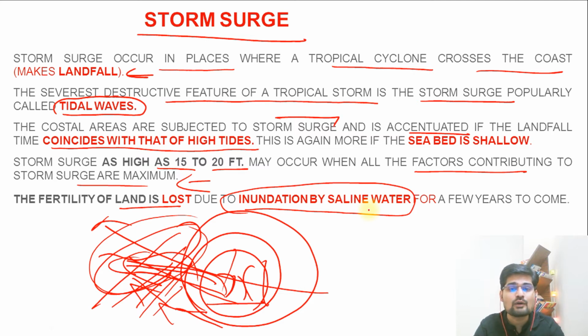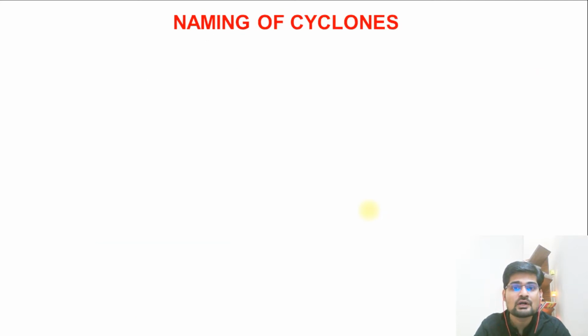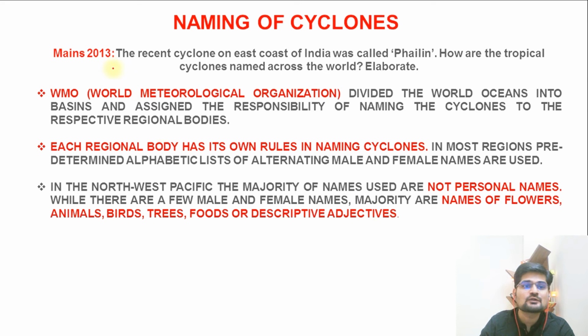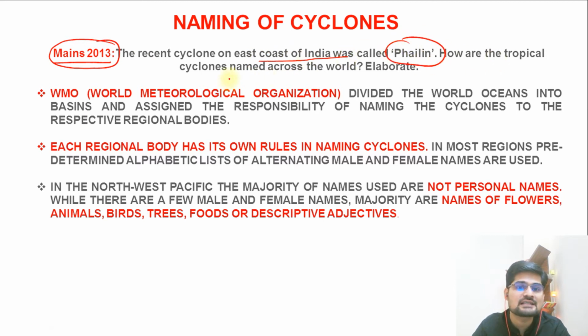Now let's understand how these names are kept. So naming of cyclones is one of the very interesting topics in cyclones. So let's understand in detail. This question was also asked for the Civil Services Mains exam in 2013: the recent cyclone on the east coast of India, which was called Phailin, how are tropical cyclones named across the world, elaborate. So let's understand the naming of cyclones.